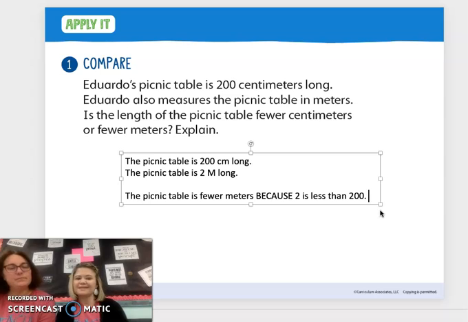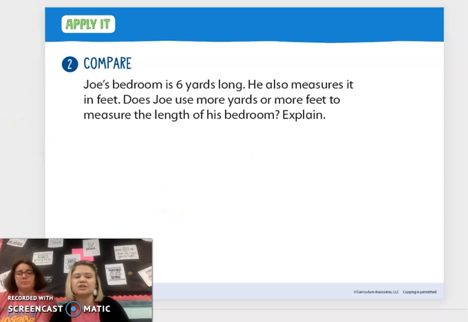Very good. Simple, right? Now don't get confused, because 2 meters and 200 centimeters is the same. Like, it's the same length. The units are different. Right. And there are more centimeters in there than meters. So again, that's why reading the problem and understanding what you're measuring in is the most important when we're looking at measurements. All right. Let's look at the next one.